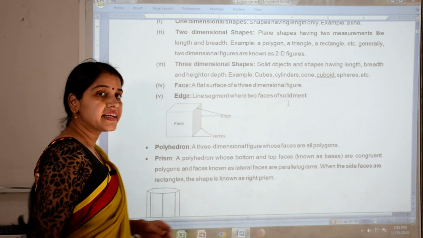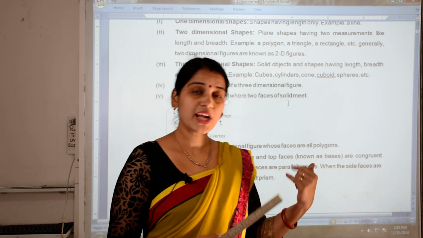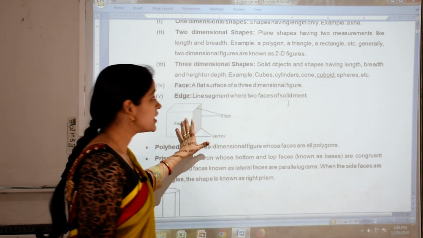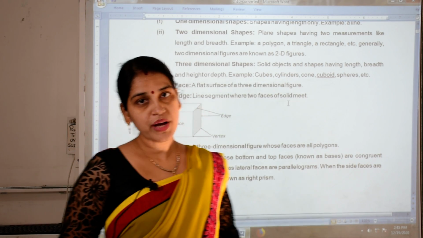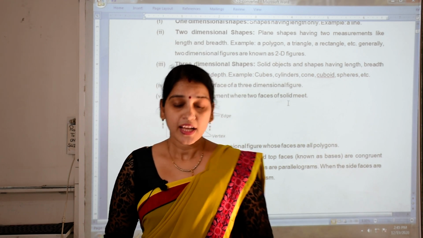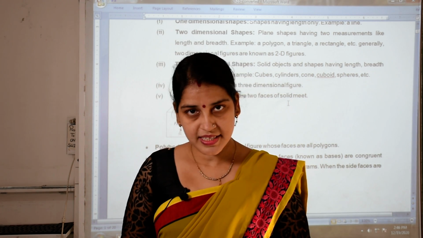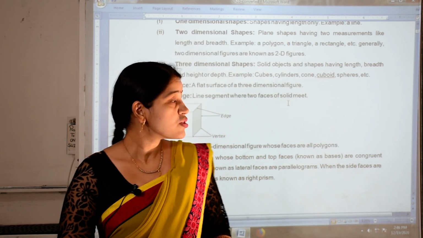Now let's see the next topic, that is face. Whose face? Not our face. We are talking about the face of these 3D shapes. Like this is a cube. You have seen the cube or cuboid; various examples are there, like this duster. The duster is an example of a cuboid.